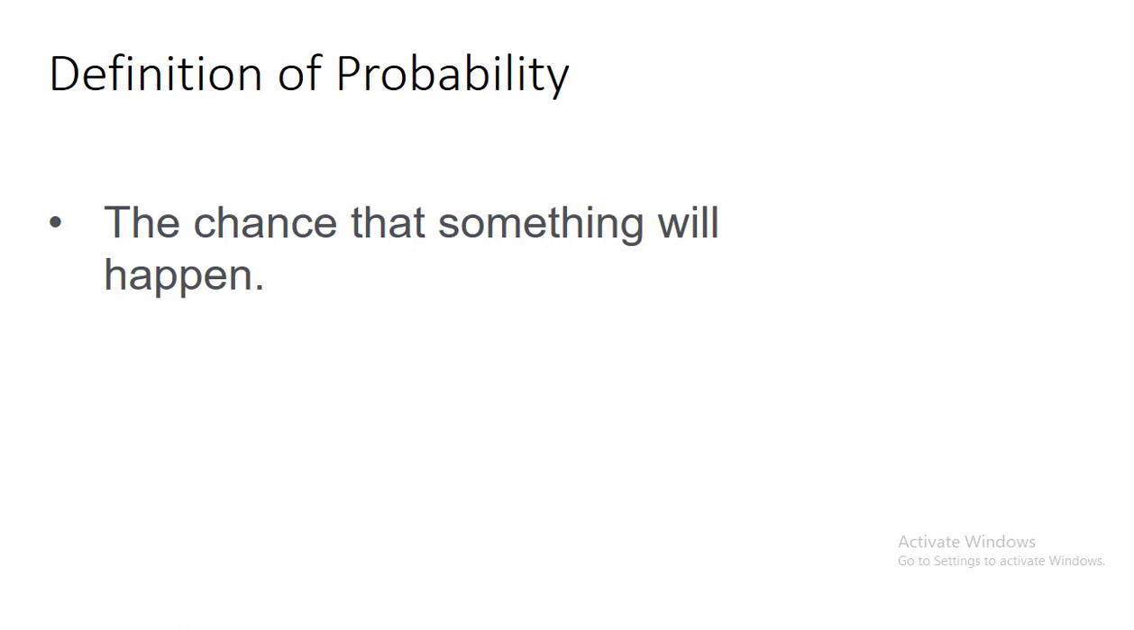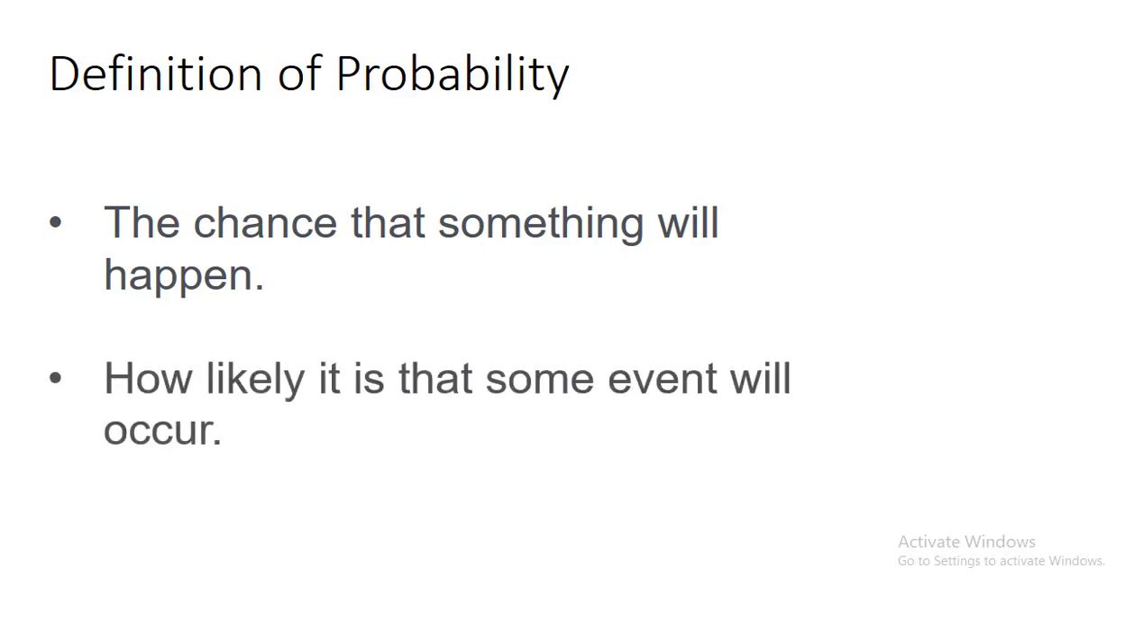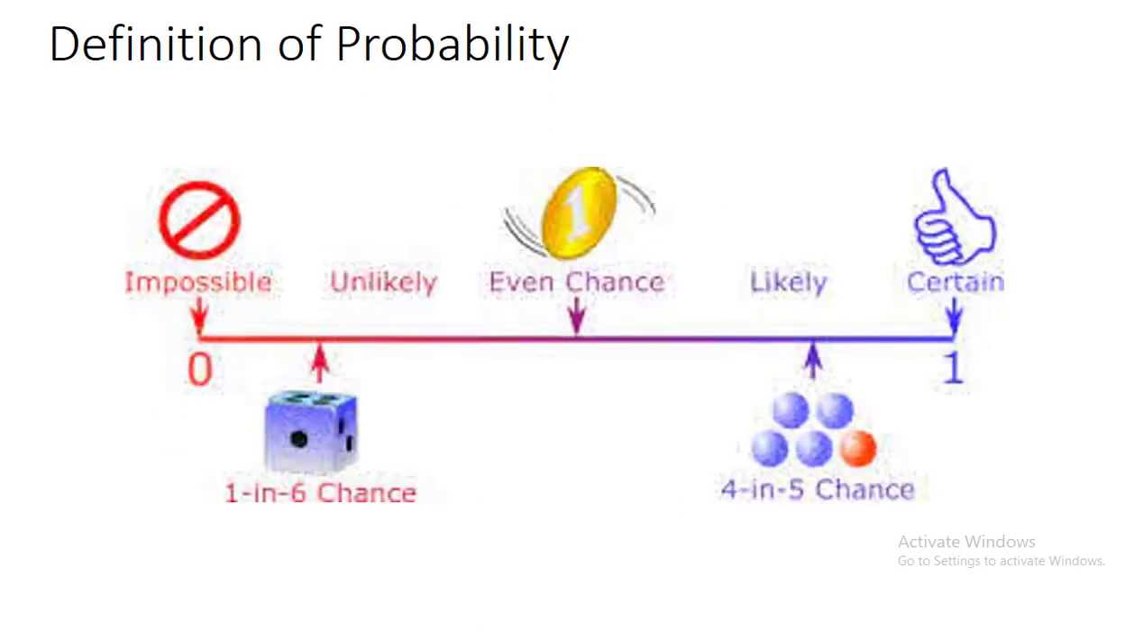Something will happen. It could be the chance that we're going to get snow today, the chance that you're going to get heads when you flip a coin, the chance that you're going to win the lottery, the chance of something defined that will happen. How likely it is that some event will occur. That's another definition of probability.